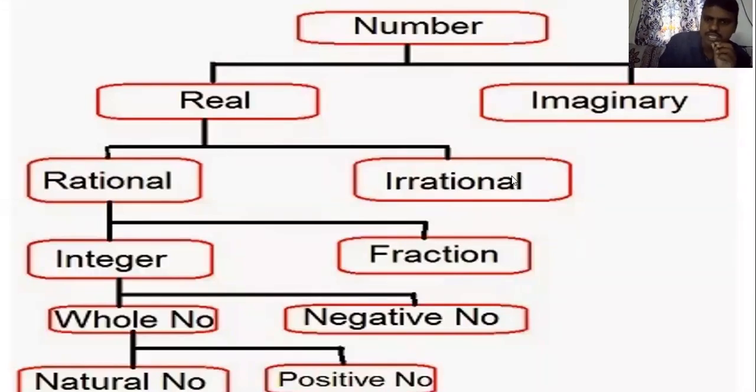Irrational numbers is okay, but rational numbers means integers are also there, fractions are there, and integers also include whole numbers and negative numbers. Whole numbers, natural numbers, positive numbers. So this is the mind map of the number system. Imaginary numbers you will learn in higher grades. Now real numbers.